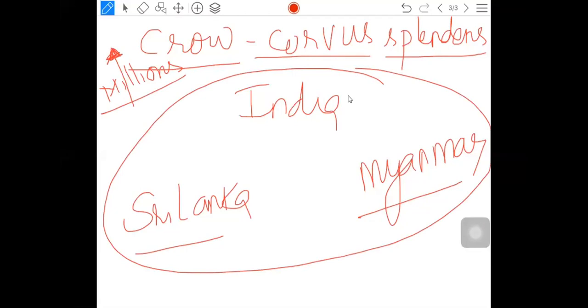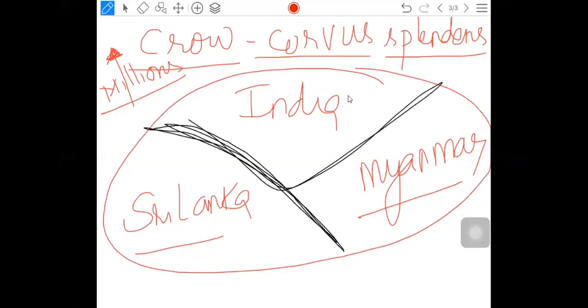There was no barrier at all. Okay. So in these particular conditions, some isolation got formed. We can say it is geographical isolation. So that is what I term geographical isolation.